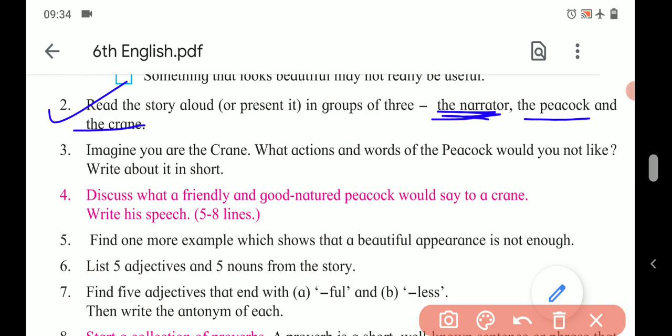Further, the peacock said, look at my feathers, how they shine in all the colors of the rainbow, while yours are so pale. I am dressed like a king. After listening to this, the crane got a little angry and replied, that's true, but I can fly high above among the clouds. In this way, you have to present the story.